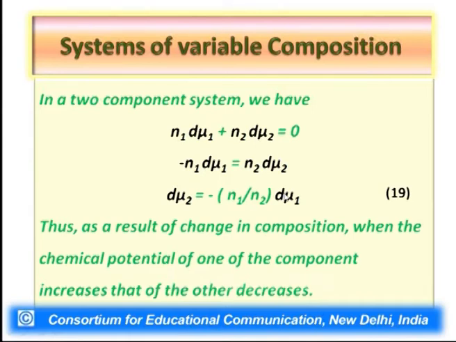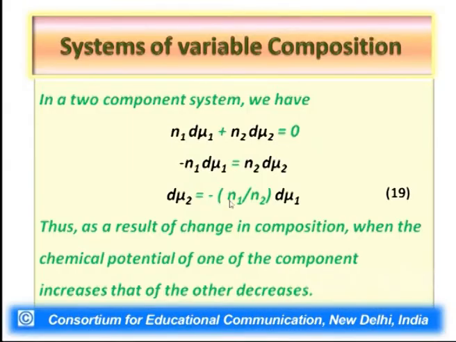Now it is multiplied with n1 by n2, which is the ratio of number of moles of component 1 and 2, again a positive quantity. Now on the right hand side of this expression 19, it is minus n1 by n2 d mu1. So all these are positive quantities except for this negative sign. What does it mean? d mu2 would be a negative value. So when d mu1 is a positive value, d mu2 is a negative value.